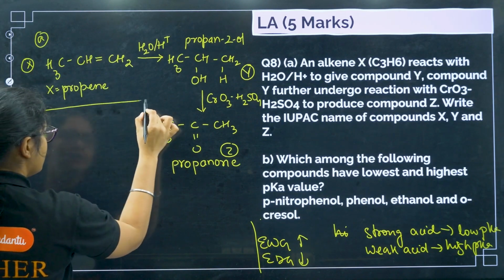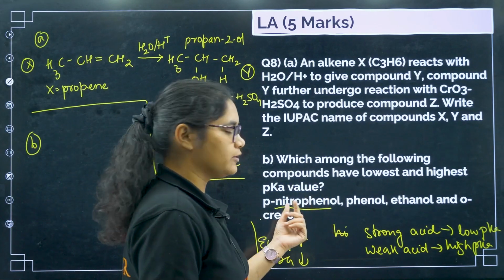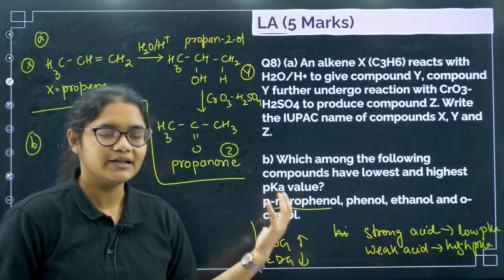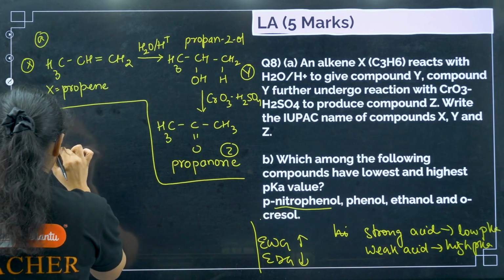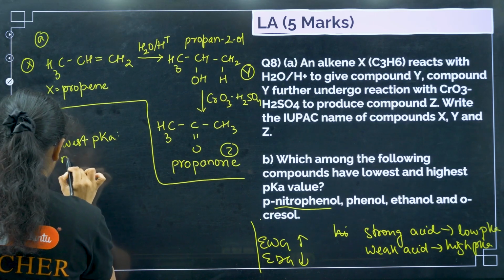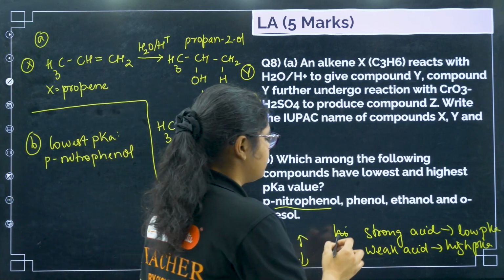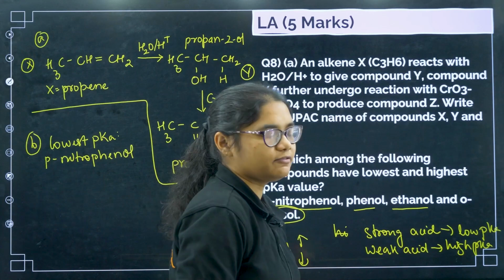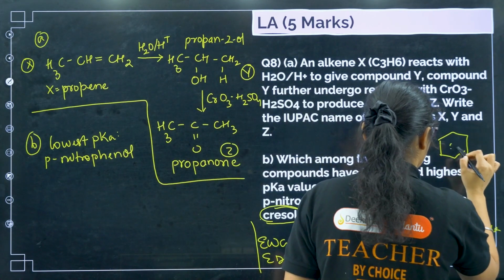Let's go for B. Okay, so now if you see here, nitrophenol, electron withdrawing group is there, definitely it is a very strong acid, so its pKa value will be lowest, right? So lowest pKa will be para-nitrophenol. Okay, next we have phenol, okay, ethanol, and then we have cresol. So cresol, if you see, is like this, ortho-cresol, right?